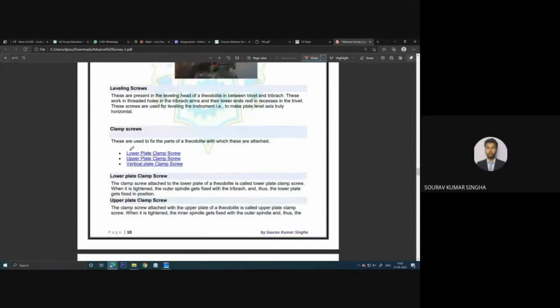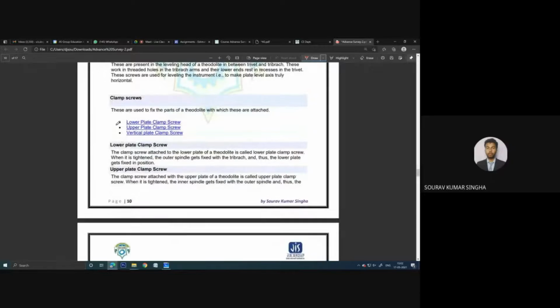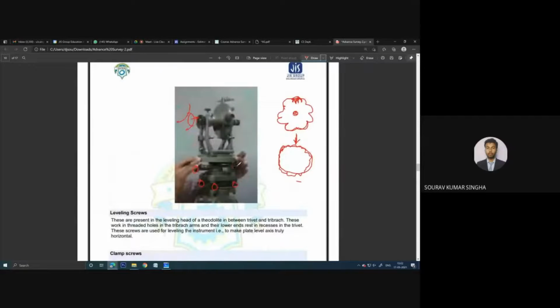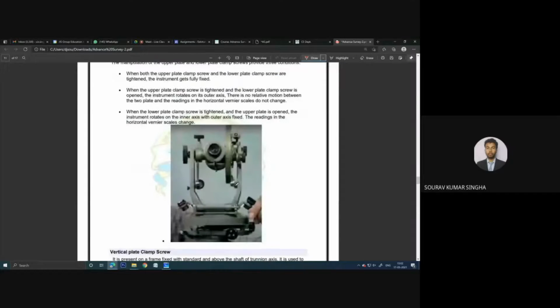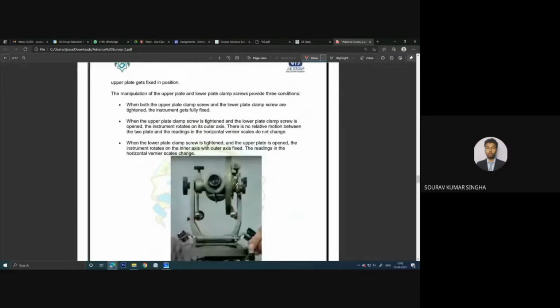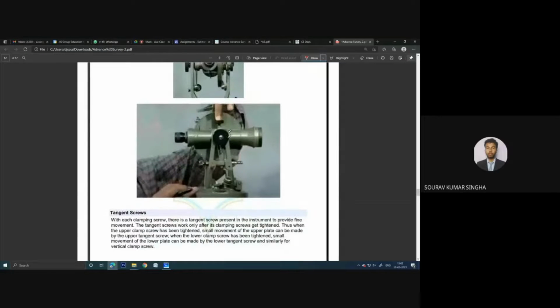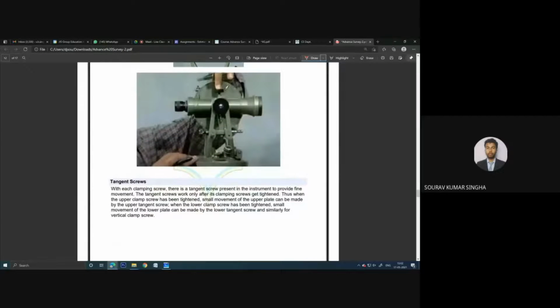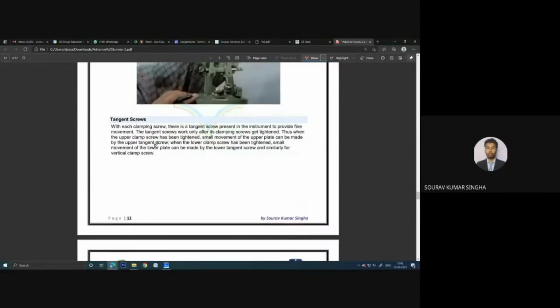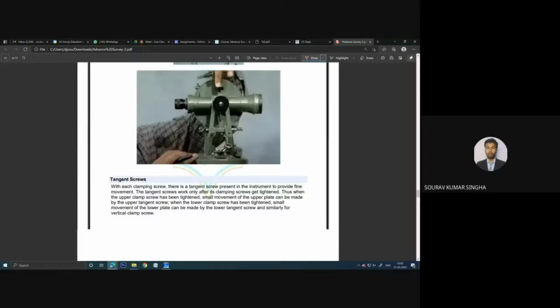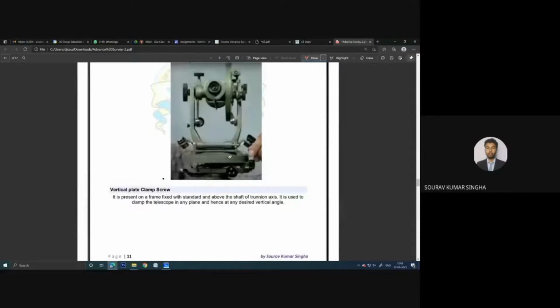Now the clamp screws: there are the lower plate clamp, upper plate clamp or vertical plate clamp. The lower plate is the same thing I mentioned, this is the lower plate, opposite is the upper plate, and here the vertical clamp, this vertical clamp screw. So all the types of screws have been covered here. The same thing is shown here, the vertical plate clamp screw. You can see this is the vertical plate clamp screw. And the tangent screw, here we have this tangent screw for this telescope, and for the lower portion, the tangent screws I showed earlier, this tangent screw.